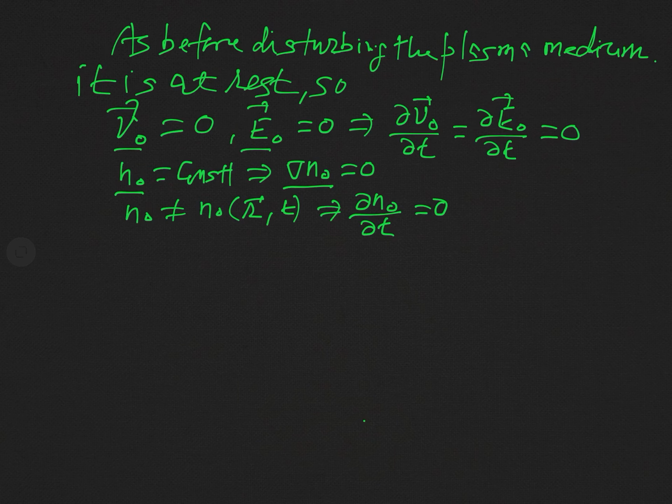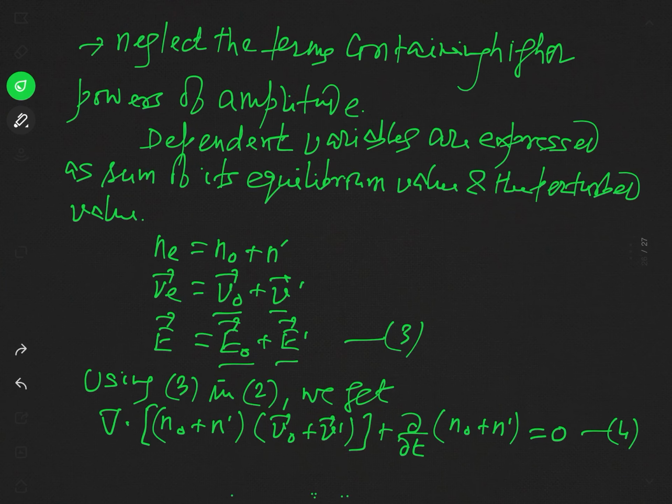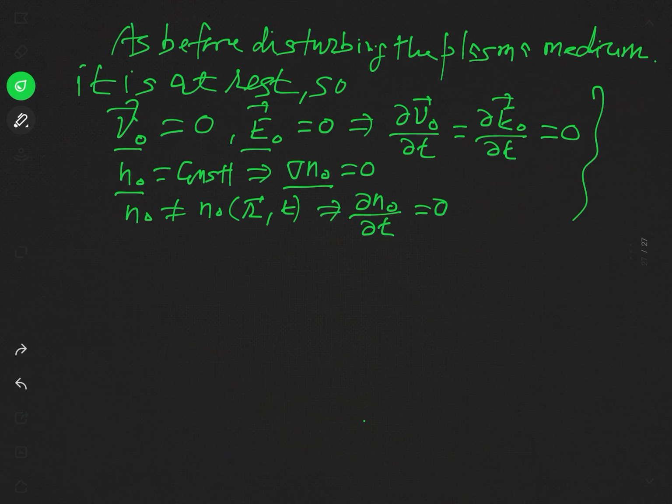So these are the values of different quantities in the condition of equilibrium, before disturbing the plasma or before the displacement of electron. Now we will use these values in the equation I just derived. See this equation; you can use all those values in it. When we use all those values, what will equation 4 become?